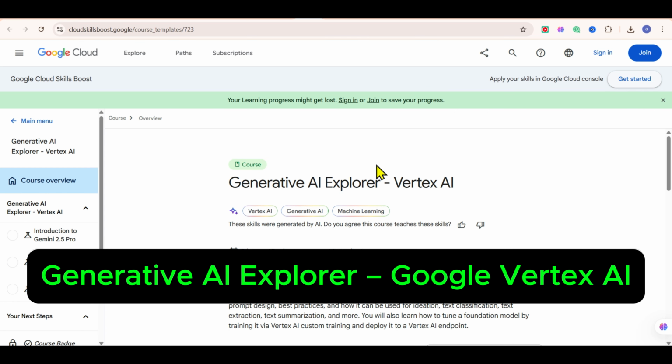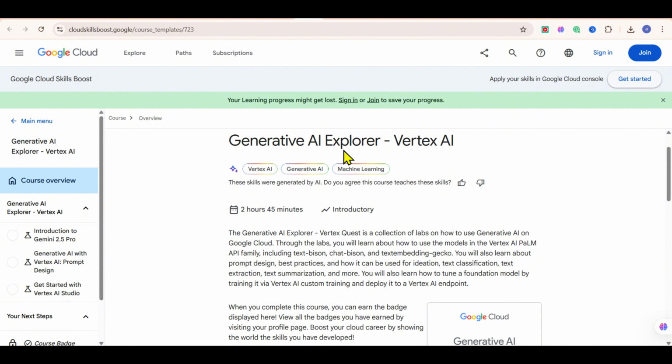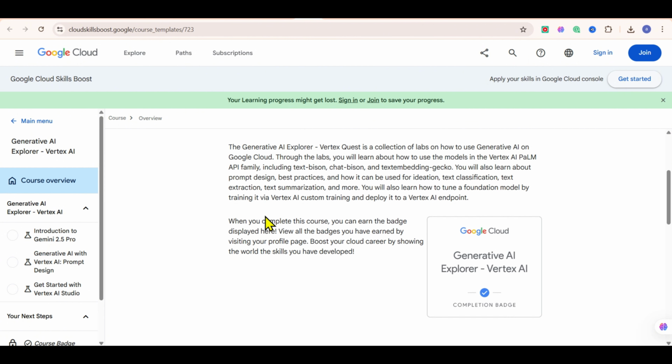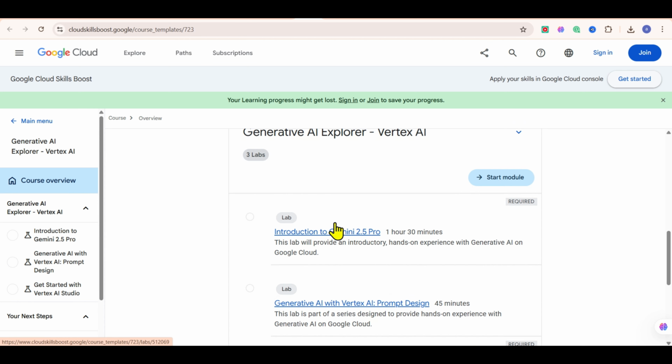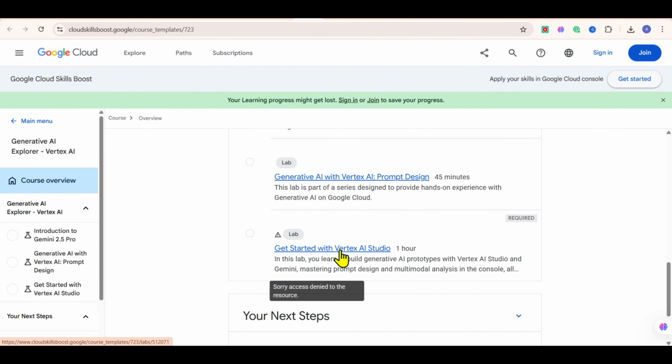Ready to explore Google's powerful AI platform? This course, Generative AI Explorer with Vertex AI, is your hands-on guide to building AI apps using Google's Gemini models. Vertex AI is like a playground where you can experiment, create, and deploy AI-powered applications without hassle.